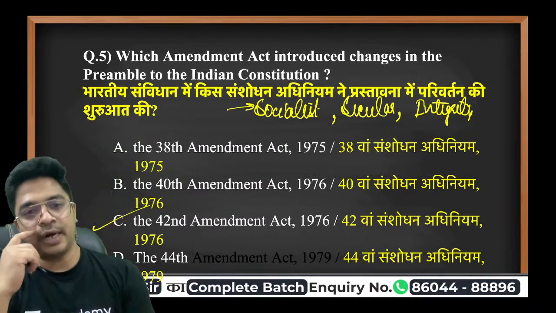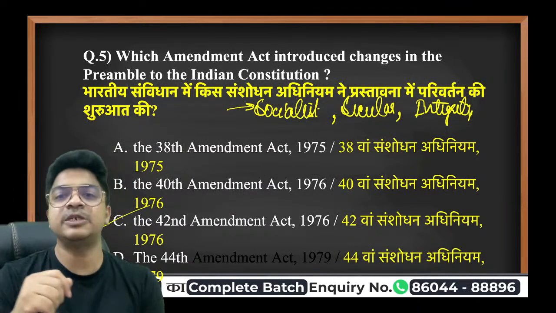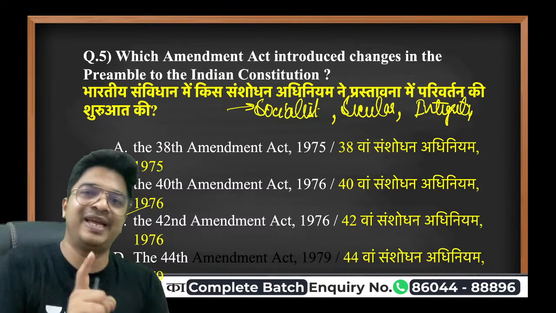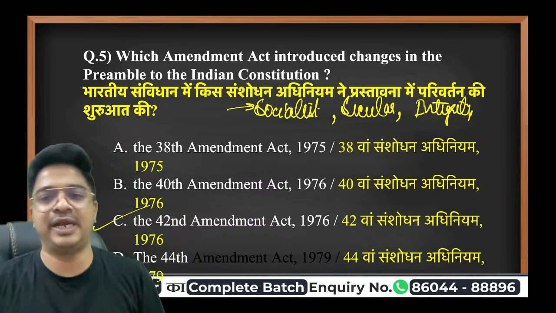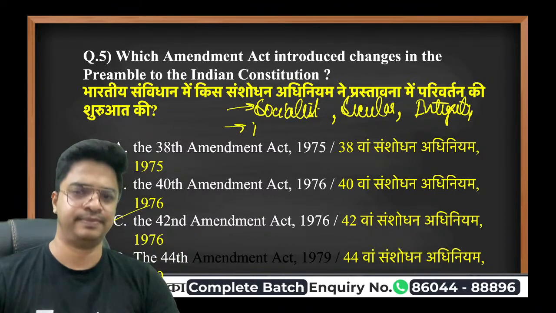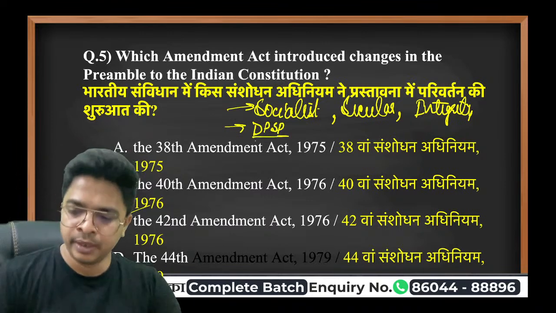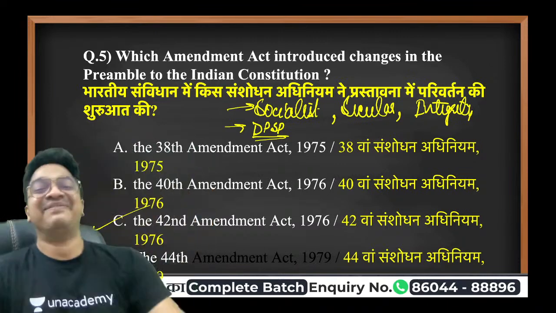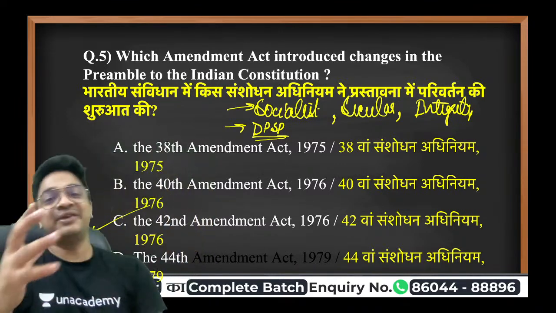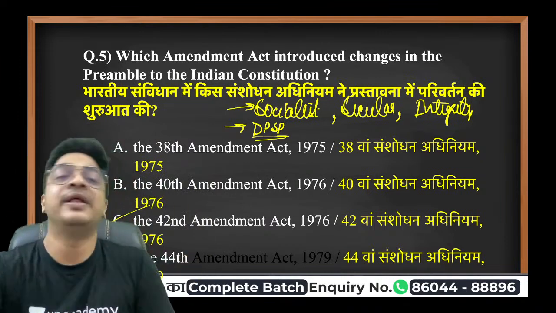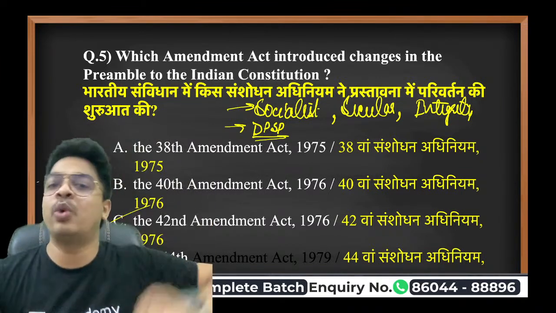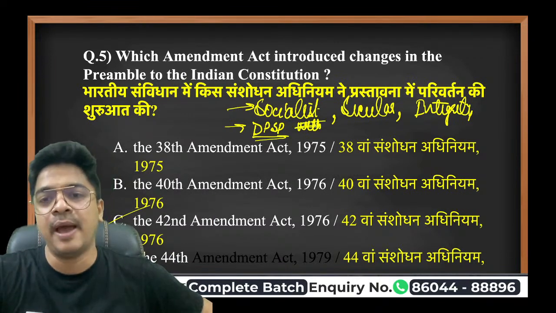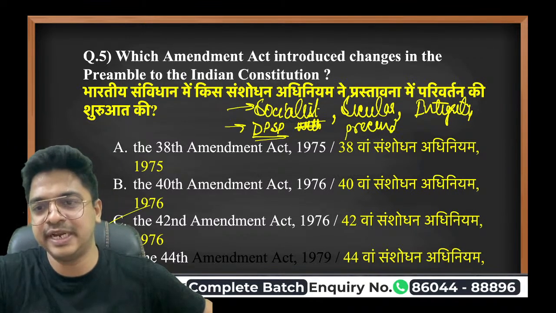Then, DPSP was given precedence over fundamental rights. I mean, before fundamental rights, we have the obligation to fulfill DPSP as well. Now, I very well know that you guys do not understand this point, so I'm going to make this pretty easy for you. This is a very interesting point that I'm going to tell you about. DPSP were given precedence over fundamental rights. That's the exact statement. You know what is the meaning of precedence?